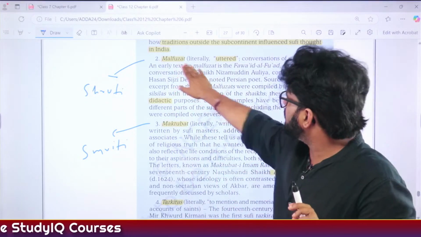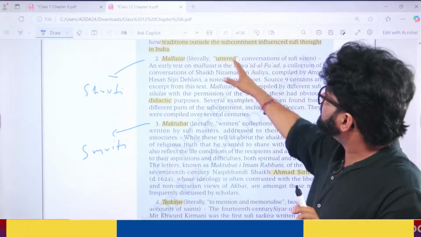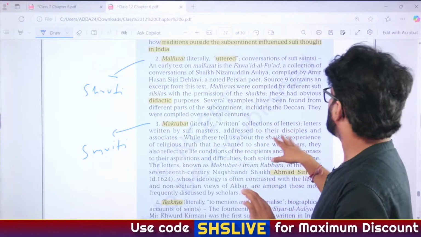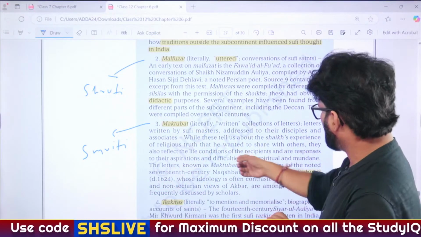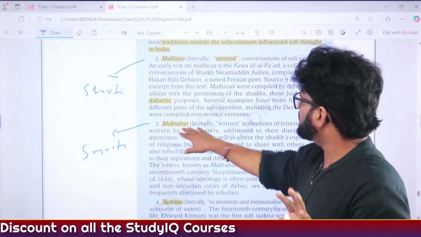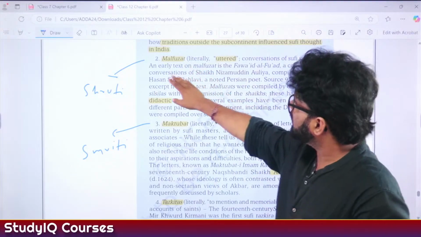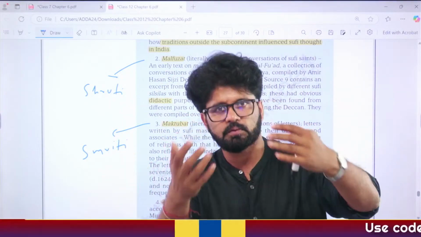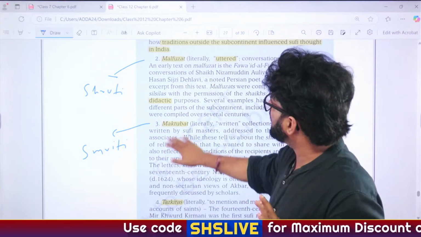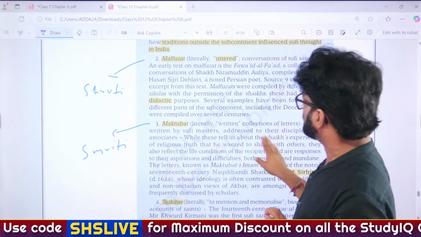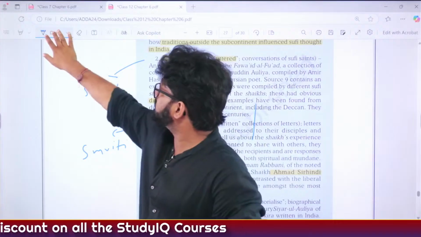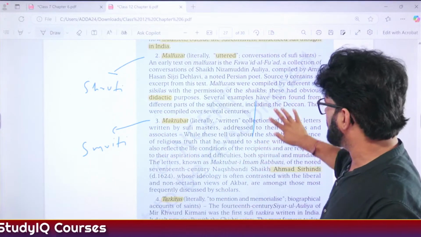So what is Malfuzat? Uttered. Conversations of Sufi saints, those words are there in Malfuzat. Maktubat, collection of letters they wrote to one place or another. Some disciples talked about their gurus. So that is Maktubat. Written. Like Shruti, authorless, Smriti, authored by someone. Shruti, uttered by someone, Smriti, written. Same way you can understand Shruti, Malfuzat, Smriti, Maktubat. And more important is Malfuzat than Maktubat. That's it. You don't have to do a PhD here. Just equate it with Shruti and Smriti and that will help you in remembering them.